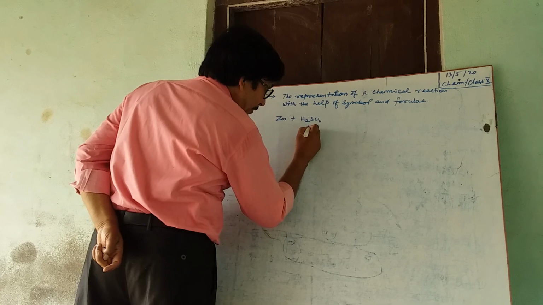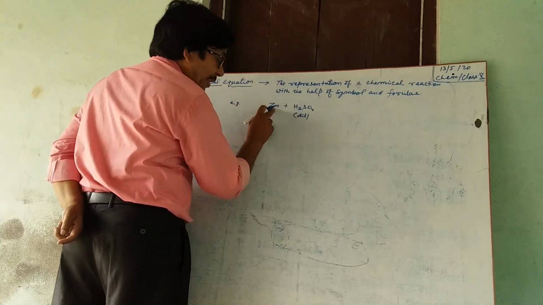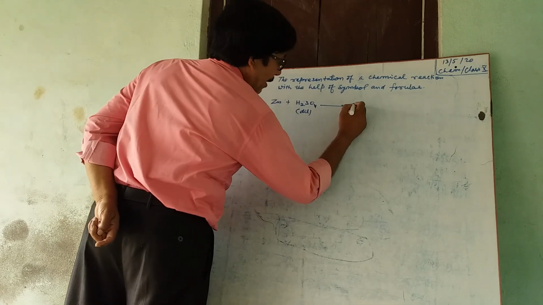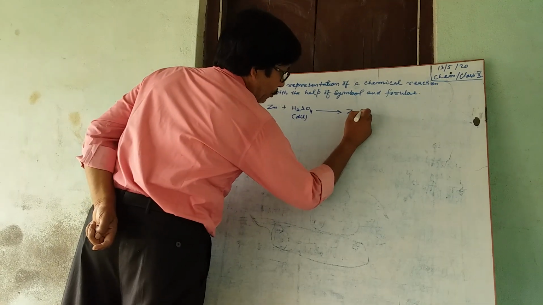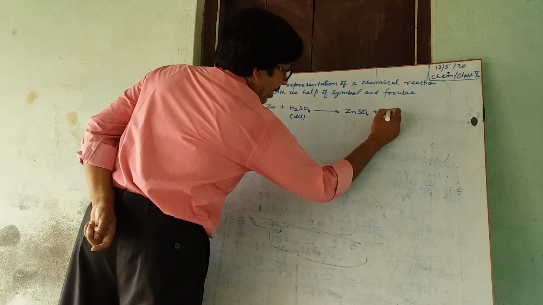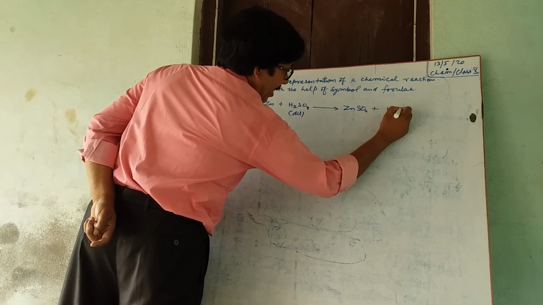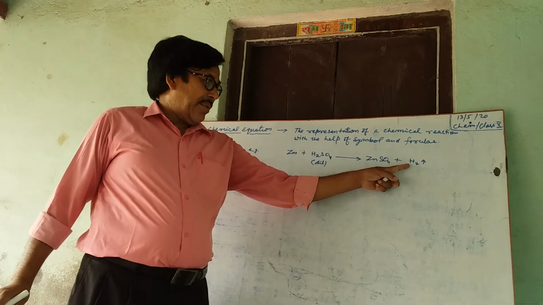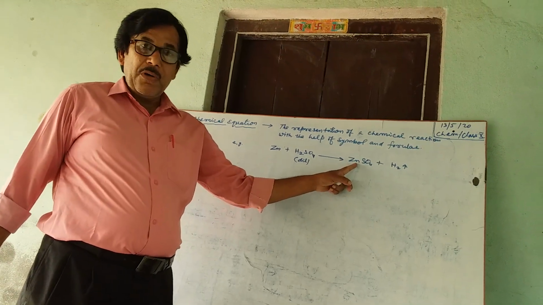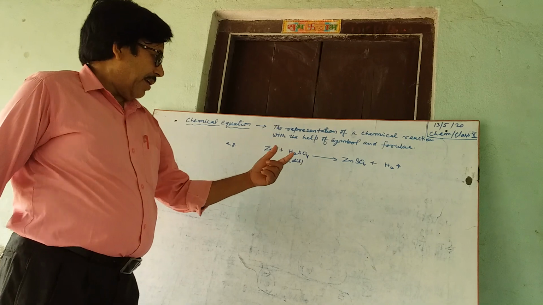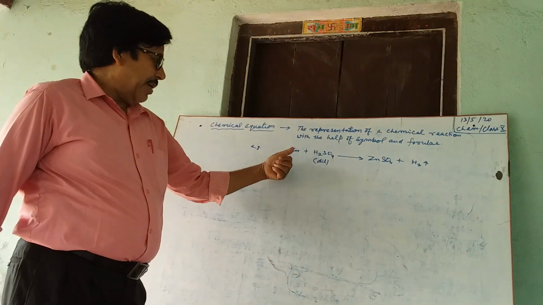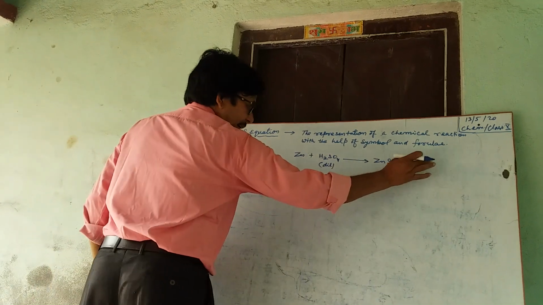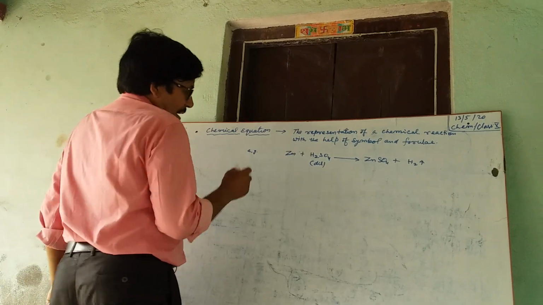When dilute sulfuric acid reacts with metal zinc, it produces zinc sulfate, ZnSO4, plus hydrogen gas, H2. Here H2 is the formula of hydrogen gas, and these are the formulas for zinc sulfate, sulfuric acid and zinc. This representation is known as the chemical equation.